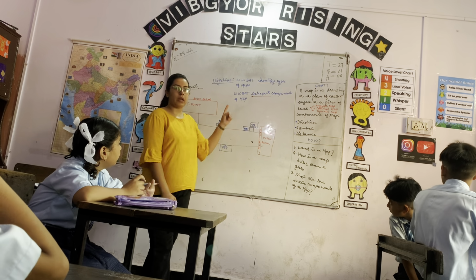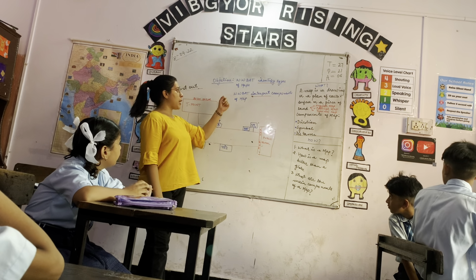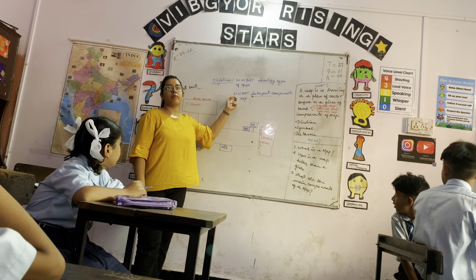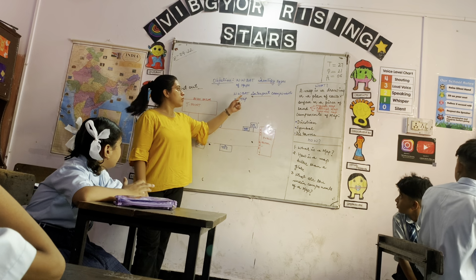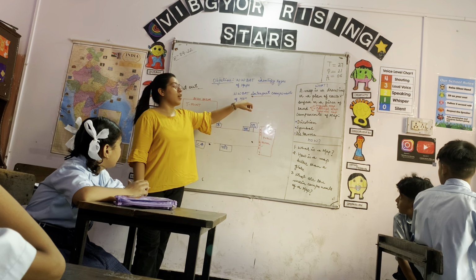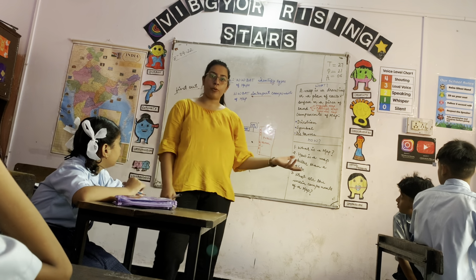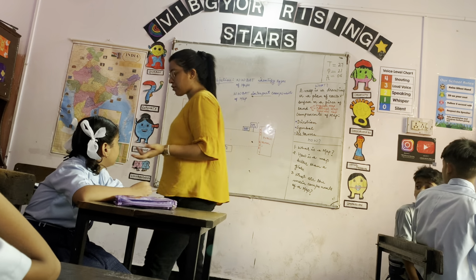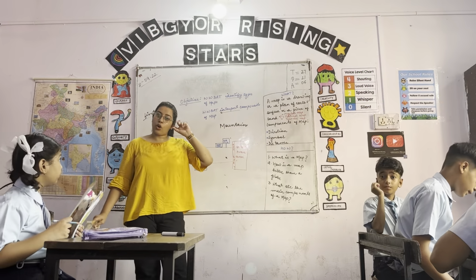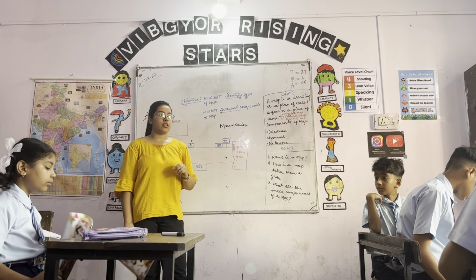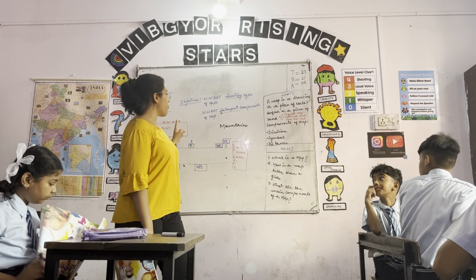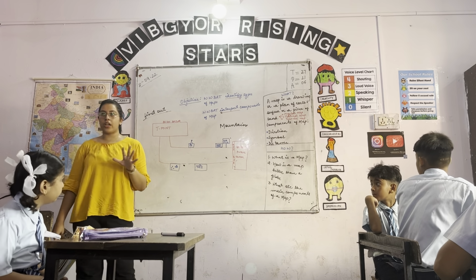The first one is we'll be able to identify types of maps. Second one, anyone who can read the second one for me, Jagriti? We will be able to interpret components of map. So we have two objectives for the class today. Okay. So now let me know what is the objective for today's class. What we are going to do is we are going to learn about two things today: types of map and components of map. Itna we are clear with?